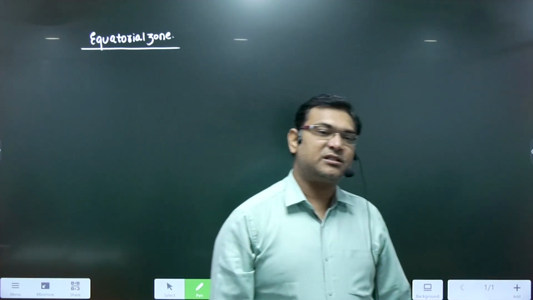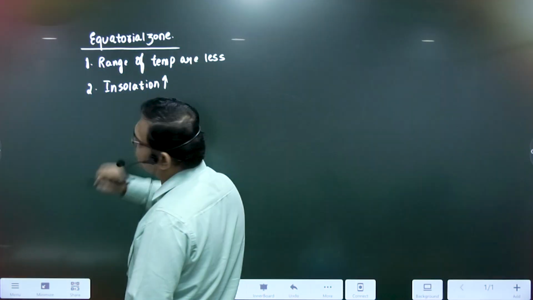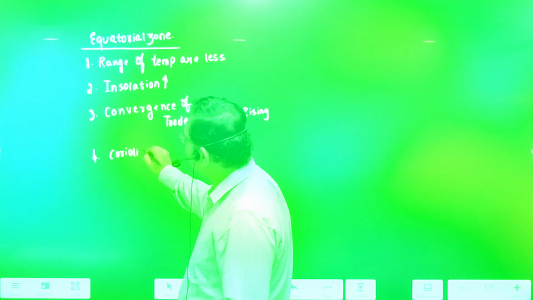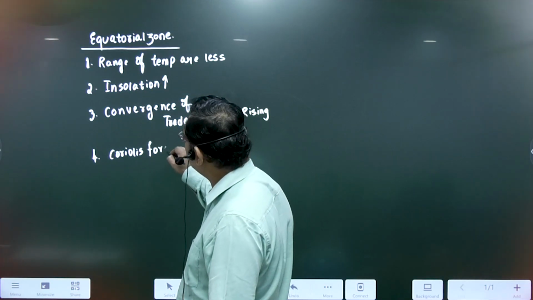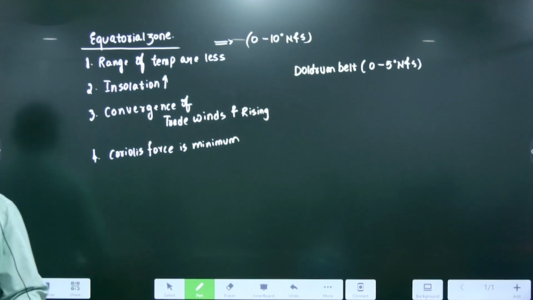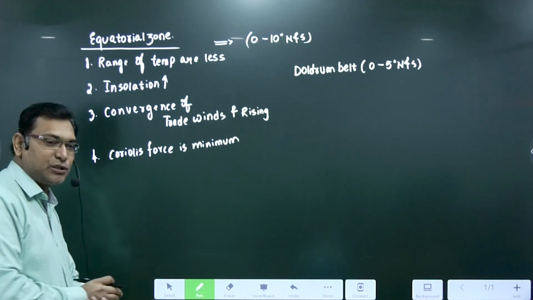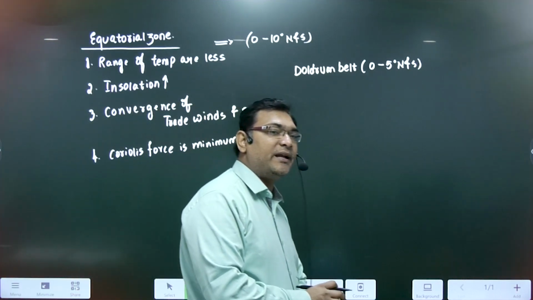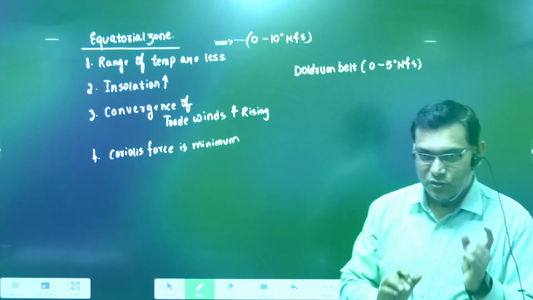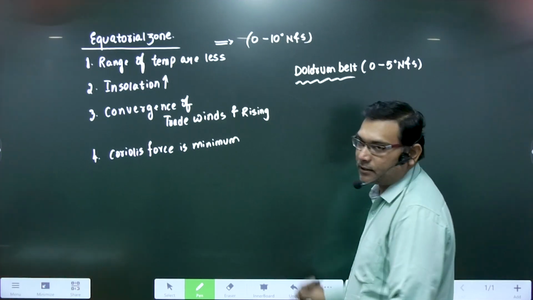The range of temperature is very high in the equatorial zone. True, false? Insolation is more? Yes or no? Coriolis force is minimum. Agree? Doldrum belt is a calm condition zone. Why is it called a calm condition zone? And it is difficult to find any advection here. So why is it calm condition? First of all, what is the doldrum belt?